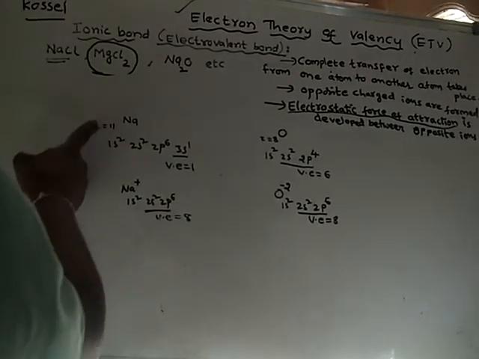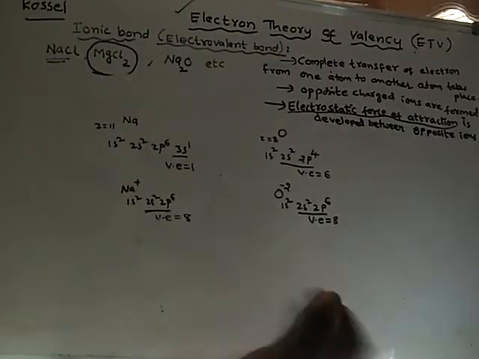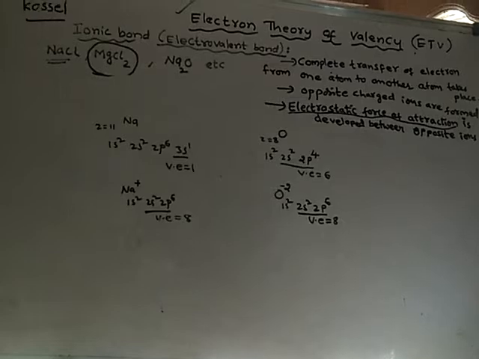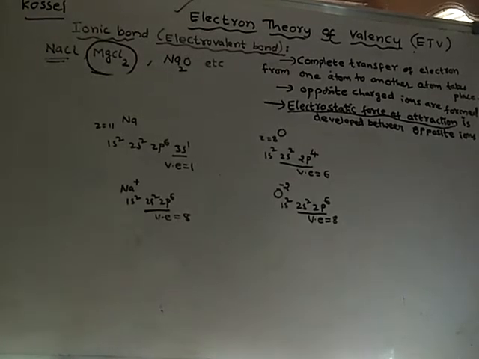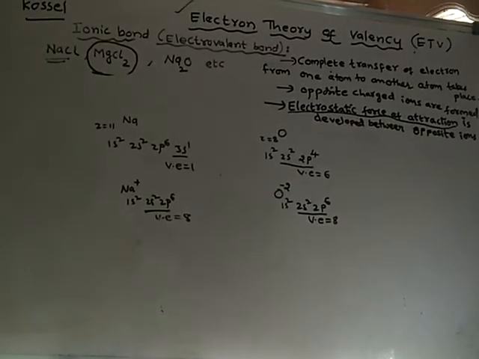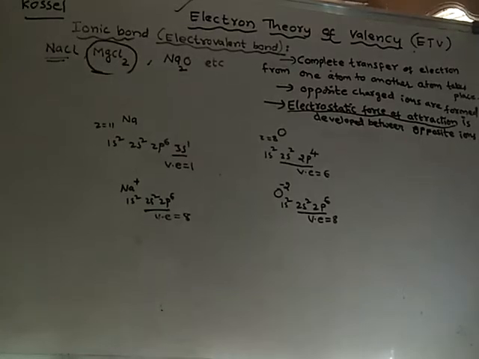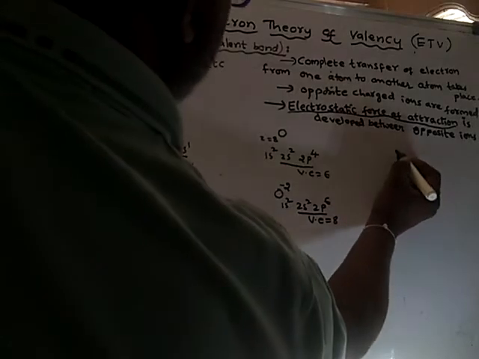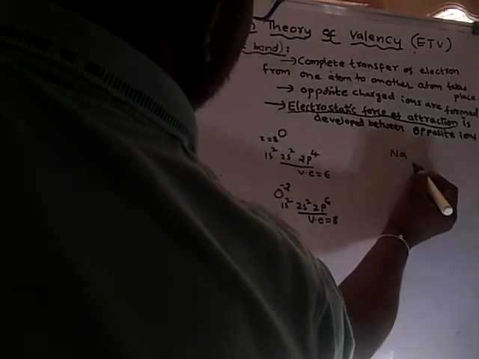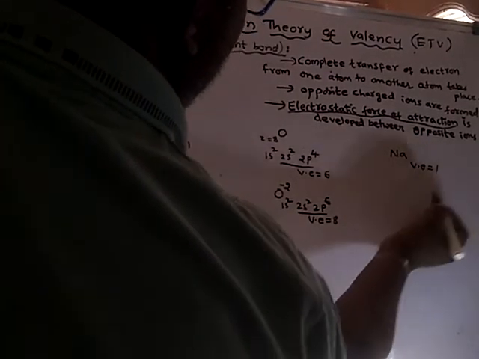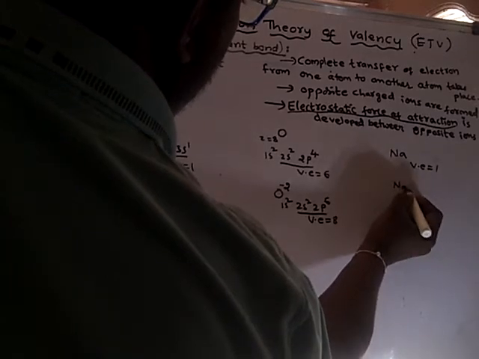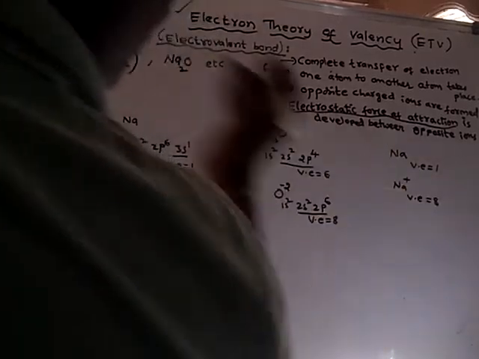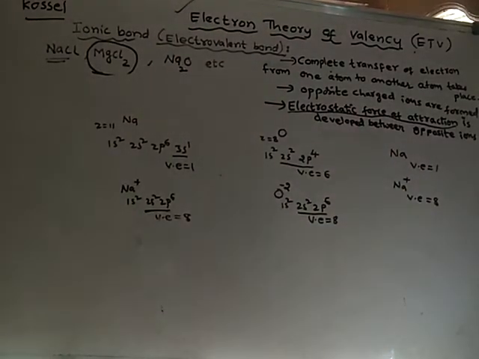But sodium is ready to lose only one electron. Then how does oxygen get two electrons? In that case, oxygen requires one more sodium atom. So one more electron it will get from another sodium atom. Initially it had one valence electron, so now the sodium atom will become sodium plus. Now it has 8 electrons in its valence shell.